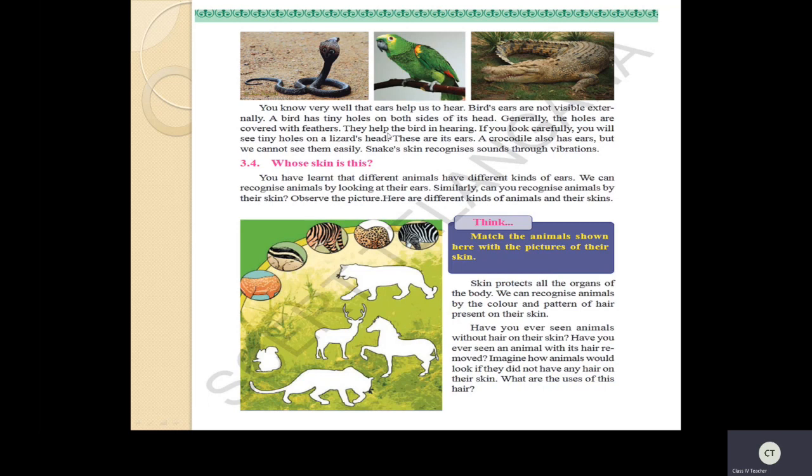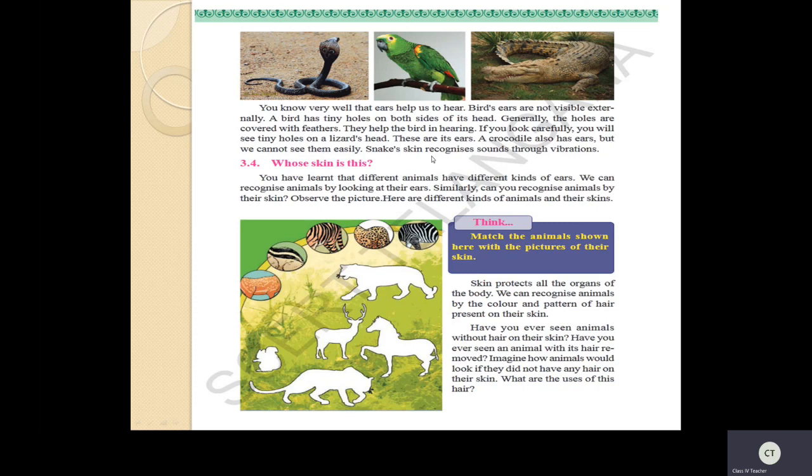A bird's ears are not visible externally. A bird has tiny holes on both sides of its head. Generally the holes are covered with feathers. See, these holes are covered with feathers. Yes, children, so birds can also hear. Lizards also have small, tiny holes. They also can hear. Crocodiles also have ears, but they cannot be seen easily.